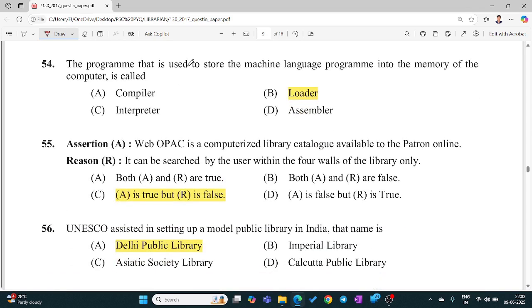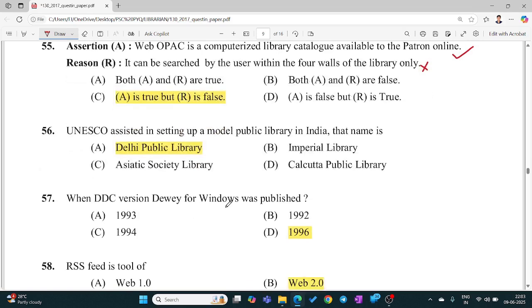The program that is used to store the machine language program into the memory of the computer is called loader. Assertion: WebOpac is a computerized library catalog available to the patron online. The statement is correct. It can be searched by the user within the four walls of the library only. This statement is wrong. So the answer is option C.